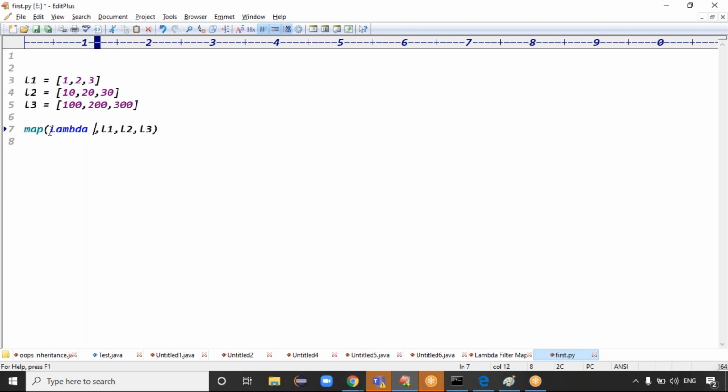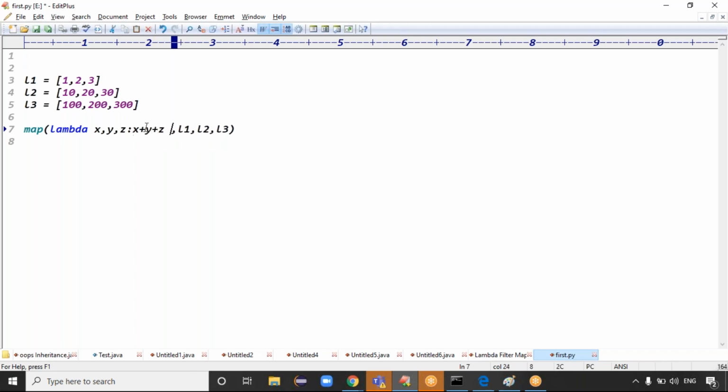Lambda. Here, how many inputs are you passing, guys? 3 inputs. Can I pass x comma y comma z? 3 values, yes or no? X comma y comma z, 3 values, right? Exactly. So 3 inputs I took, L1, L2, L3, which means the lambda expression has to take 3 arguments, like x, y and z. X is mapped to L1, y is mapped to L2, z is mapped to L3. Exactly, guys. What do we have to do here? Simply x plus y plus z. That's it, guys.